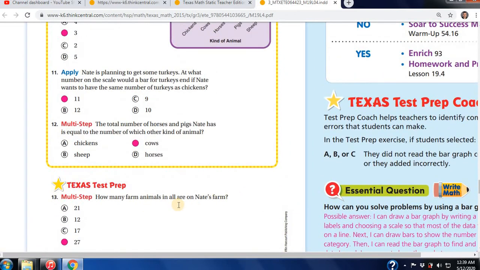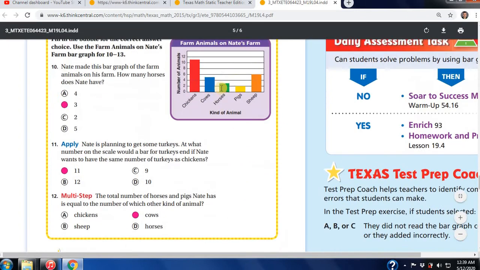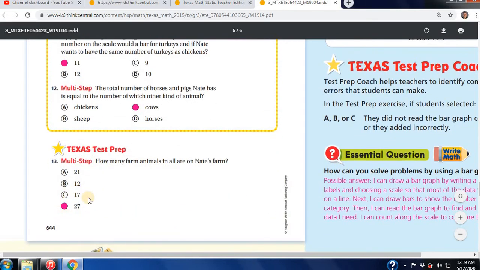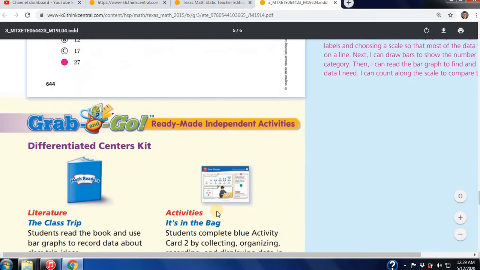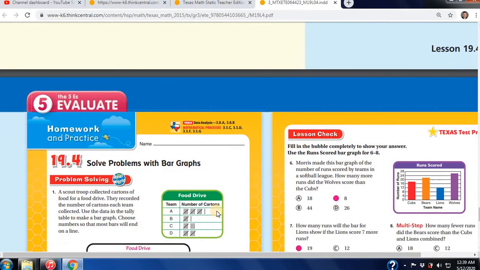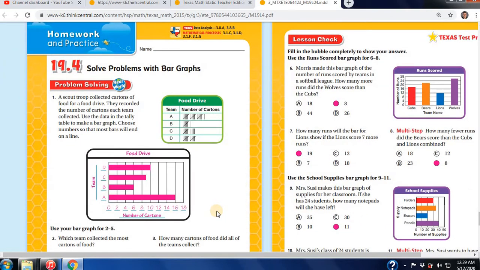How many farm animals in all are on Nate's farm? And if we add up all the tallies here, 11 plus 5 plus 3 plus 2 plus 6, it gives us 27. 27. Be very careful with your addition and carrying the tens place, or the tens, I'm sorry.